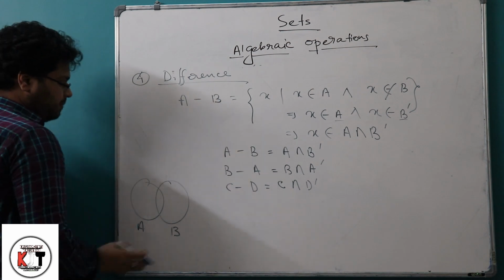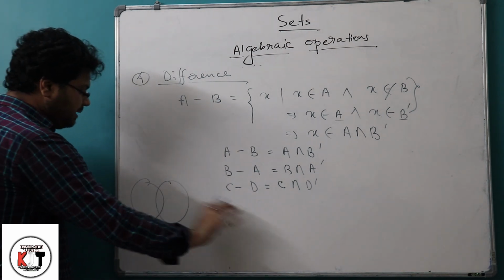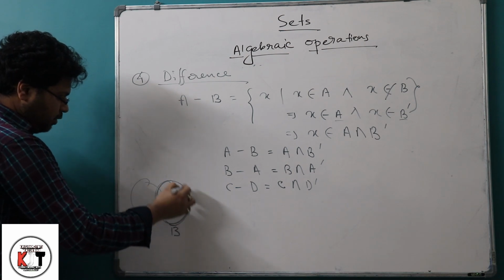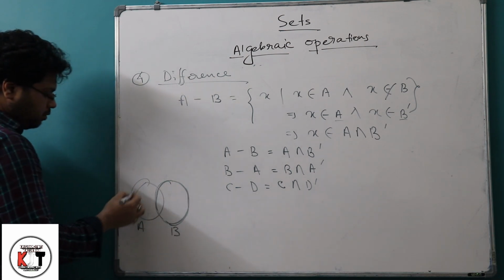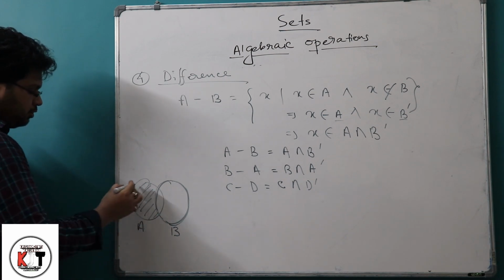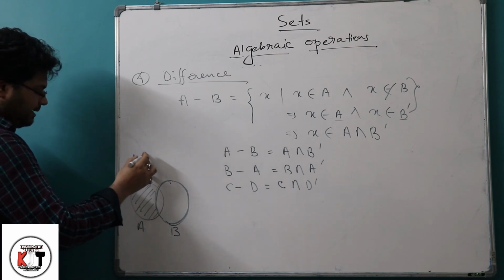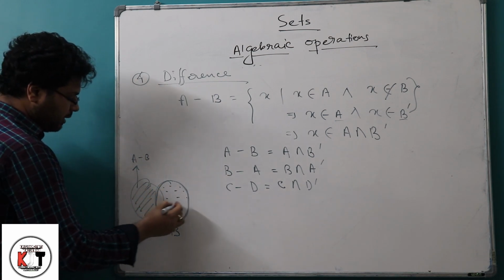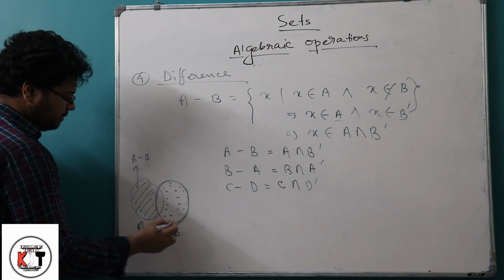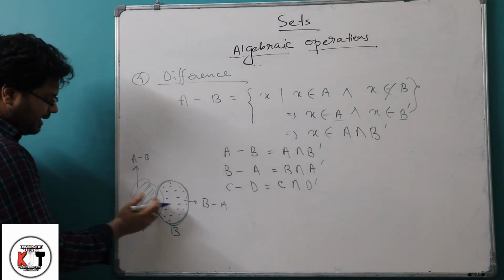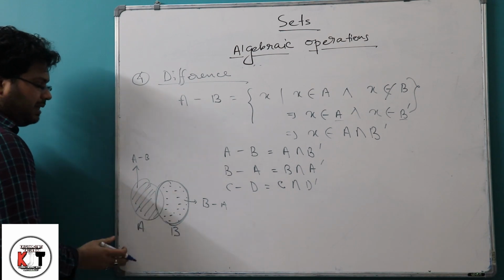So A minus B means we are subtracting B from A. So this part, that is B, will be removed from that. So what part will be left? This region. So this is A minus B. Similarly, this part, the dotted region, will be B minus A, that is, here A is being subtracted from B.